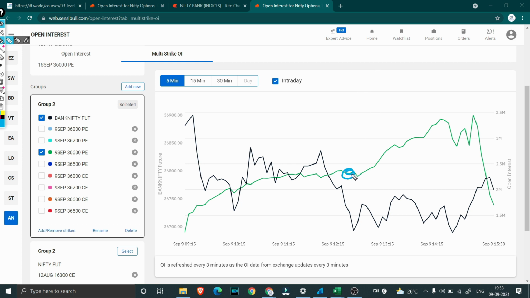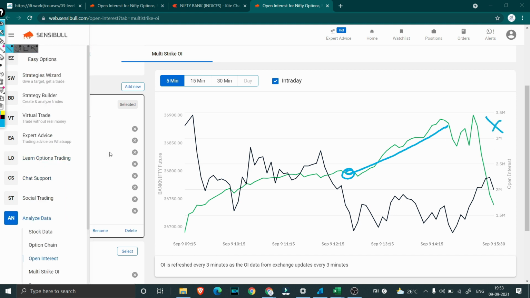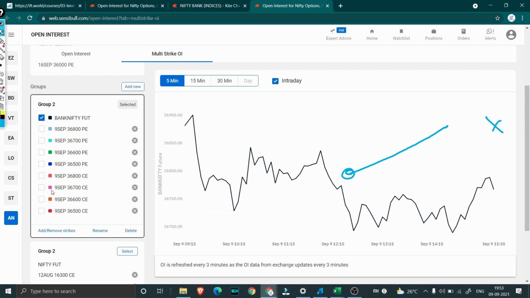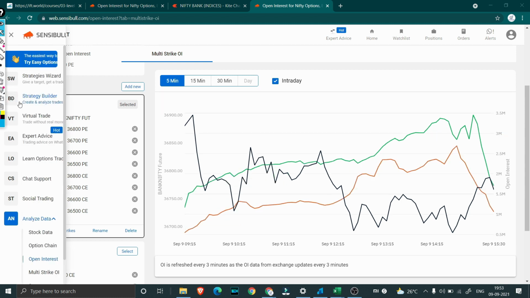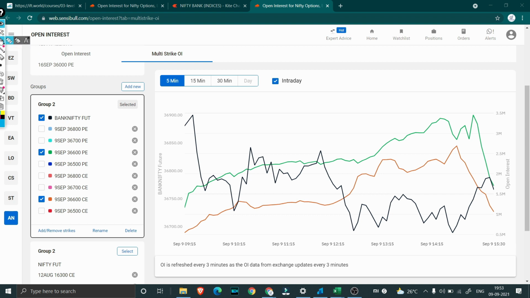So you can see throughout the time there was no decrease until the last moment, which is quite obvious why exactly that would have happened. So here again you can see both calls as well as puts. If I overlay 36,600, there was a gradual increase of both puts and calls, which means people started to create short straddles at 36,600.